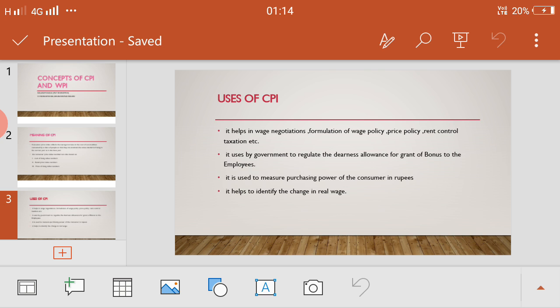Next, it is used to measure the purchasing power of the consumer in rupees. Now think about what this purchasing power is. The purchasing power of the rupee is the value of a rupee in a given year as compared to the base year. That means the value of one rupee in a given year. Let's see an example, the value of one rupee in 2020 which is compared with the year 2010.